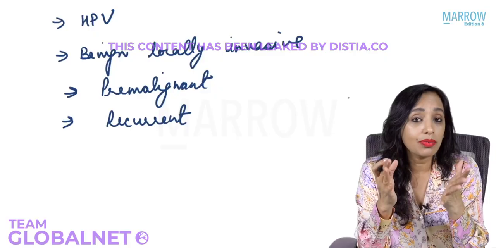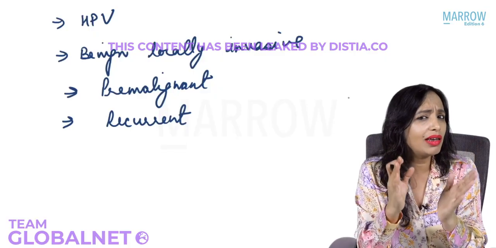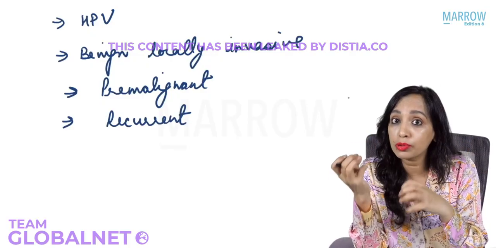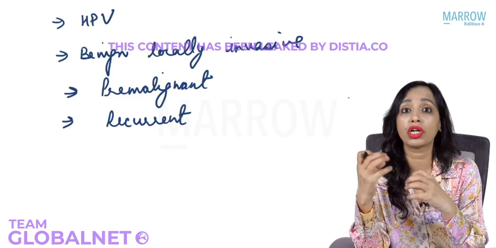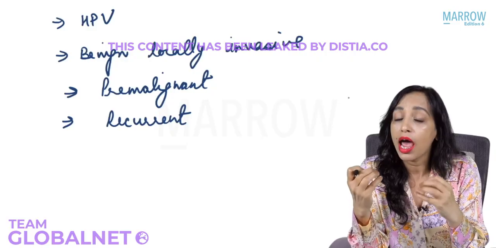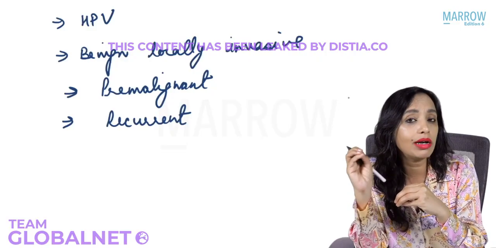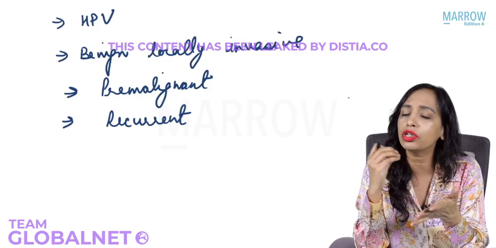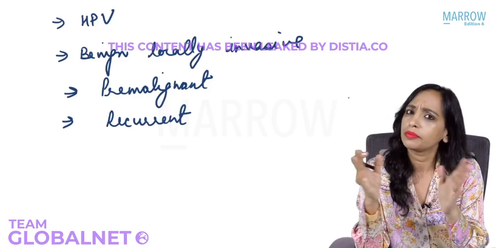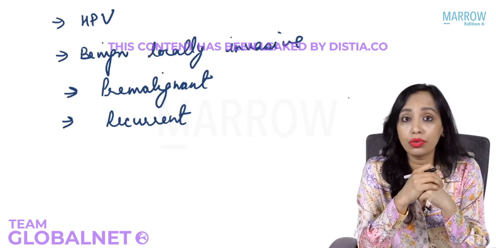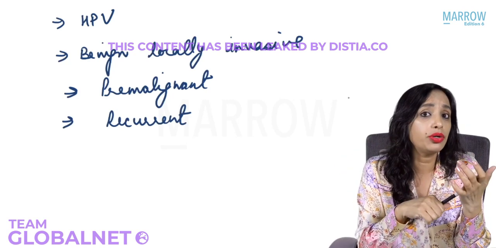Yes, so that is why you always have to remember that any elderly patient presenting to you with unilateral nasal obstruction with blood-tinged nasal discharge, and what you find in the nose is a polypoidal mass arising from the middle meatal area, don't ignore it and don't just say this is a polyp, forget it. It is too small to cause any problem right now, just leave it. Don't do that.